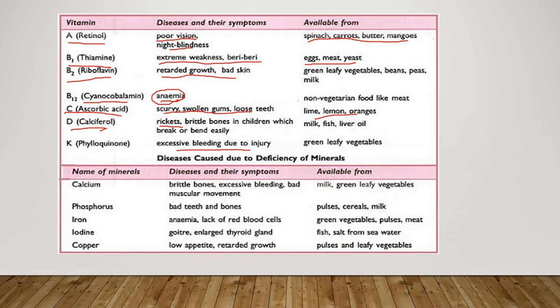Okay, and these are some essential minerals which are required at certain amounts in your body. So you can go through this chart and understand better. Let's move to the next question.